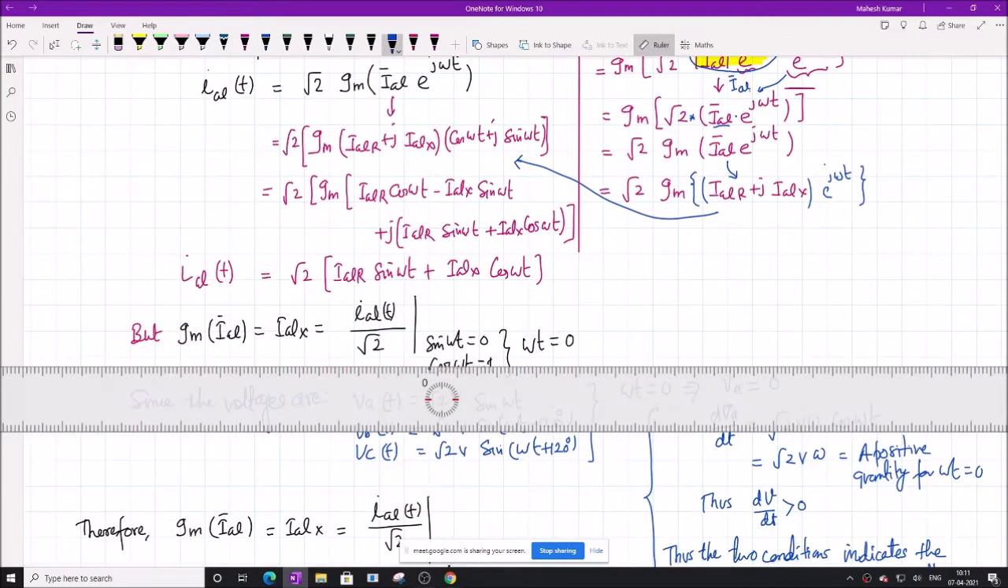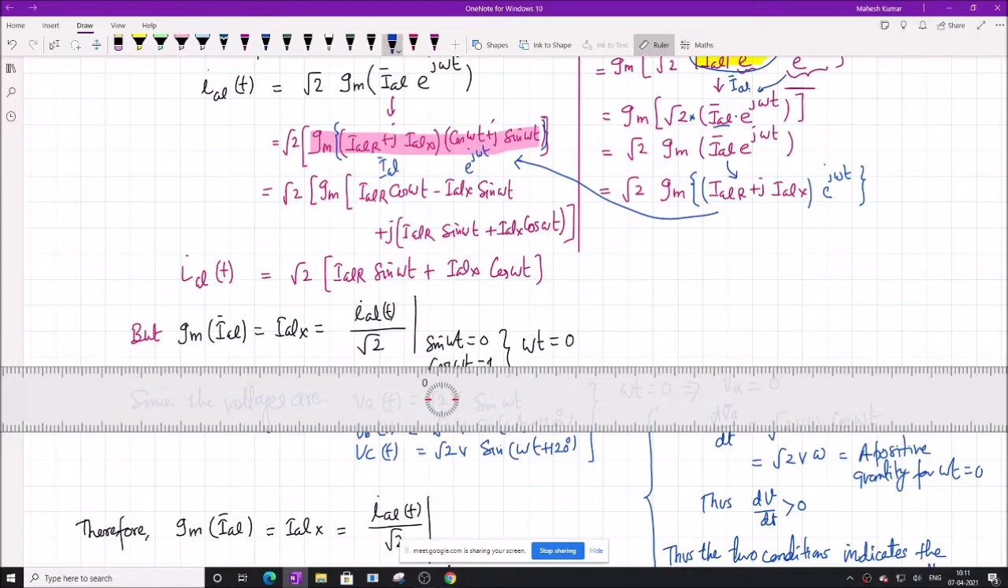So finally we have the imaginary of IALR plus jIALX. One more bracket is required here, like this, and here this bracket is required. So we now multiply IAL in the form of this expression, and this is e to the power j omega t.